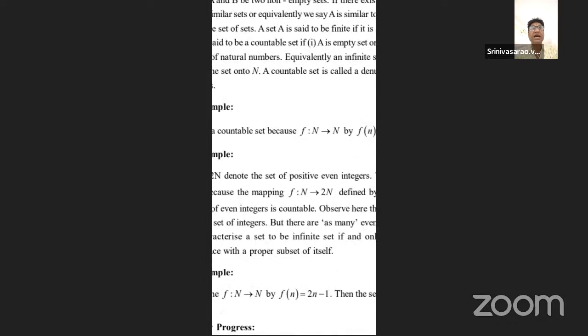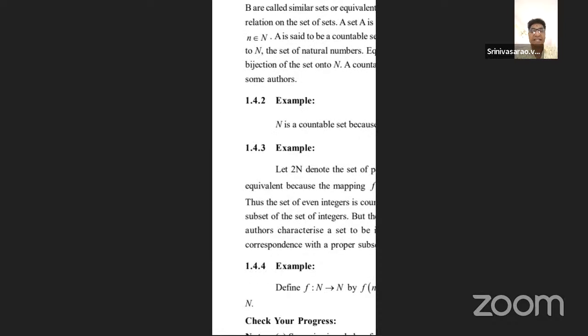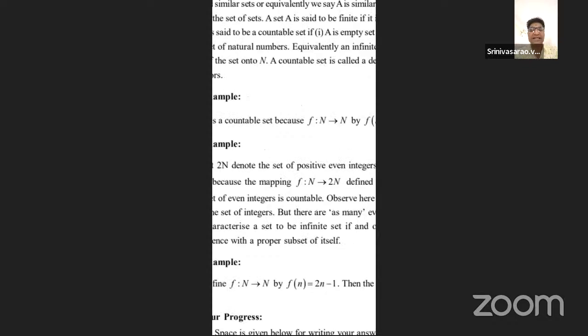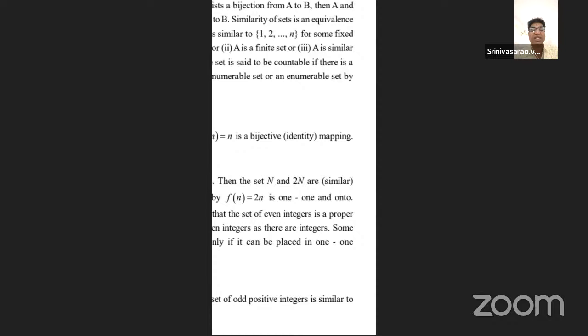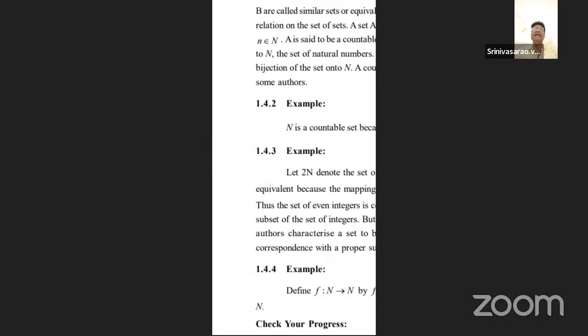If a set is countable, then the relation is a bijective relation, because capital A is mapped onto capital N. A countable set is sometimes called a denumerable or enumerable set. These are similar names, because some authors use denumerable and enumerable in place of countable.